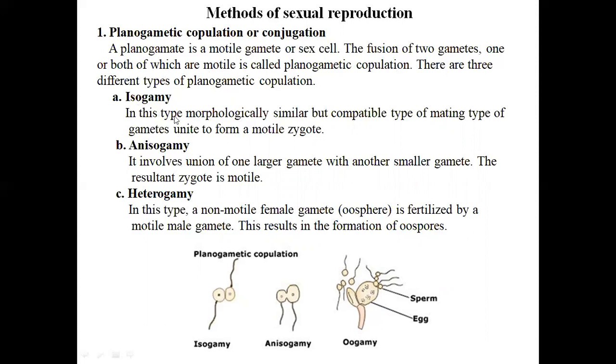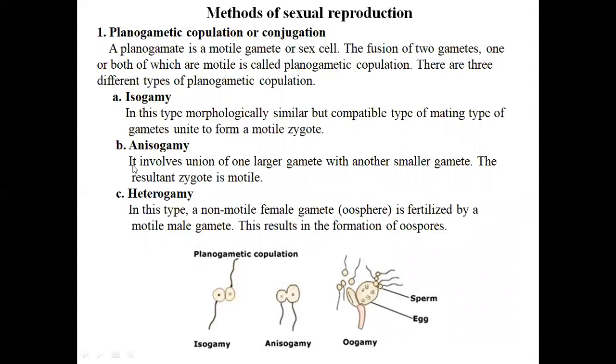The first is isogamy. In this type, morphologically similar but compatible mating type gametes unite to form a motile zygote. You can see here that in isogamy, both the gametes are similar in type, with no morphological difference, and the sizes are the same, so it is known as isogamy.